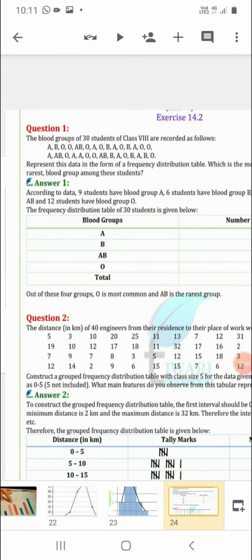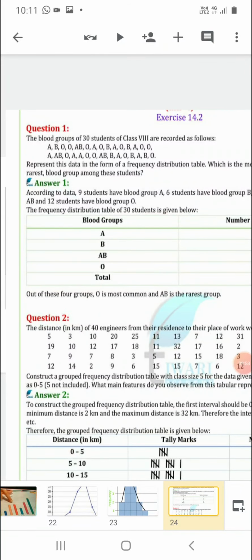So dear students, you have to make this table. The frequency distribution table of 30 students is given below. First of all, in the table we will make a column of blood groups. The first group is A, second group is B, third blood group is AB, fourth blood group is O. So only these are the 4 blood groups which we found in the 30 students.